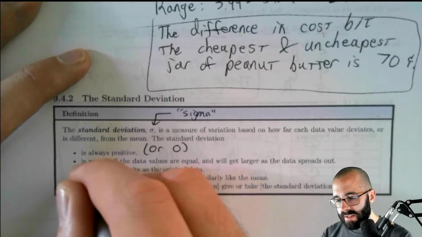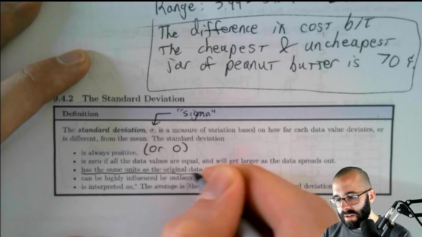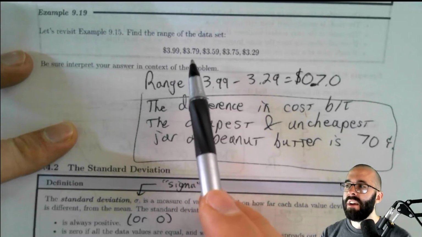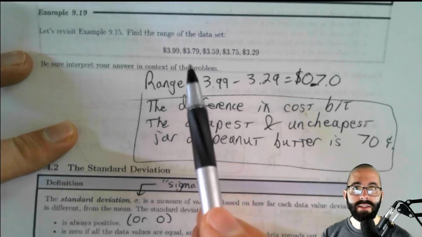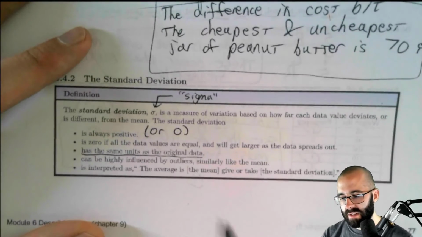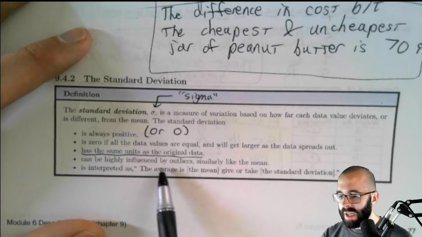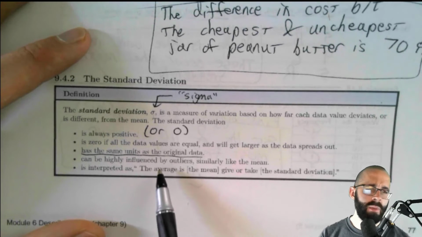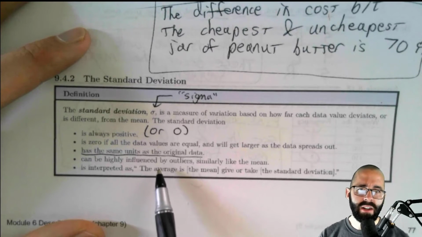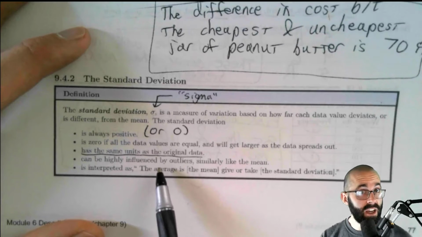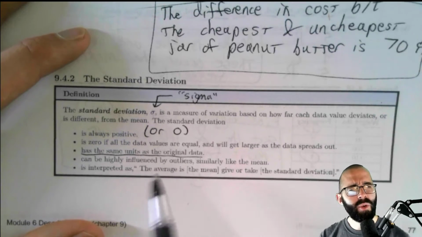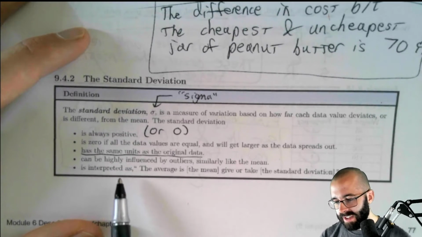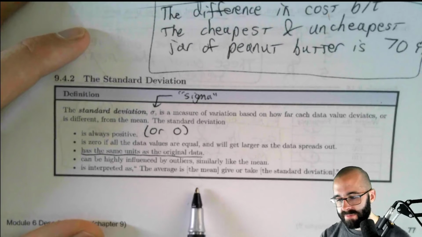It also has the same units as the original data. So if we calculated the standard deviation right here, the standard deviation would be in dollars and cents. Don't forget the units here. And just like the mean, it can be highly influenced by outliers. So if there are a bunch of outliers, or if we have really skewed data, a lot of times we talk about something called the interquartile range. I don't remember whether we're including that in a video. Stay tuned.